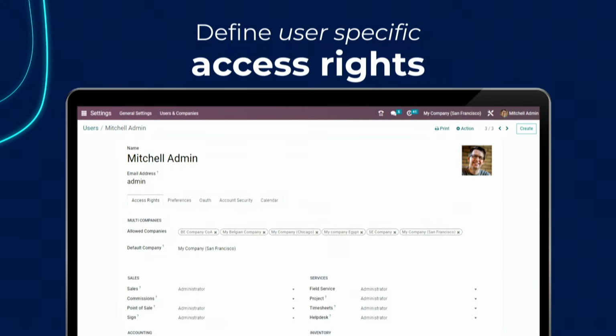And last but not least, of course, we have access rights everywhere, not only on the level of the applications, but also in the workspaces, so that you can make sure that everybody can only see the documents they may see.